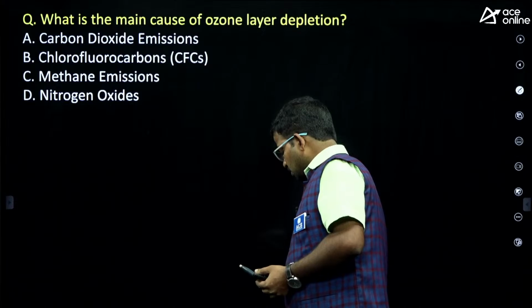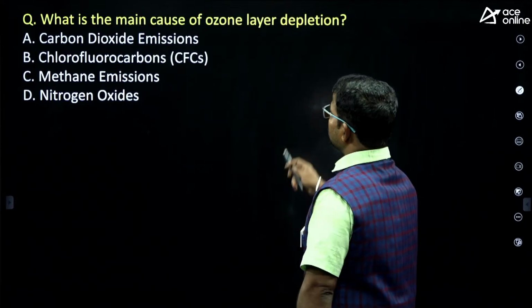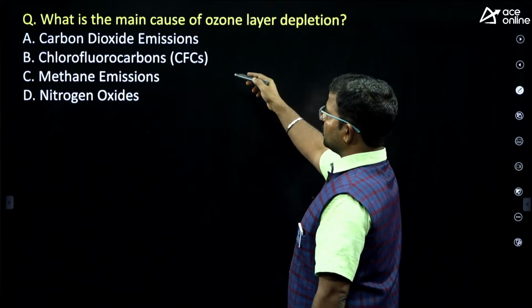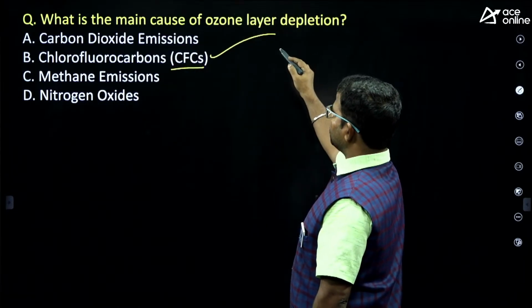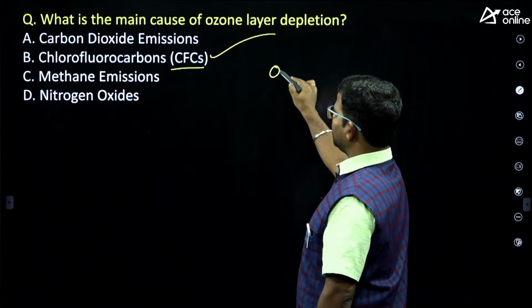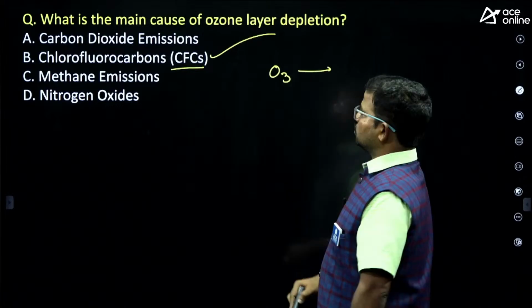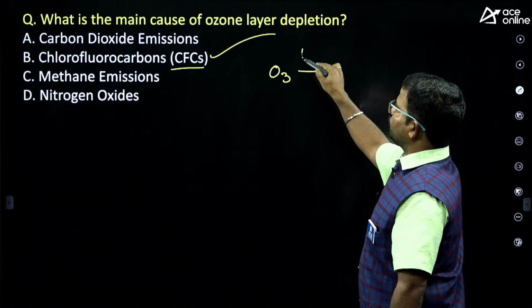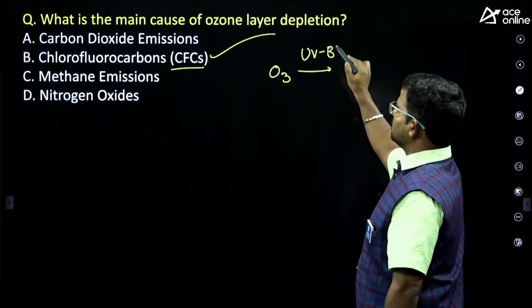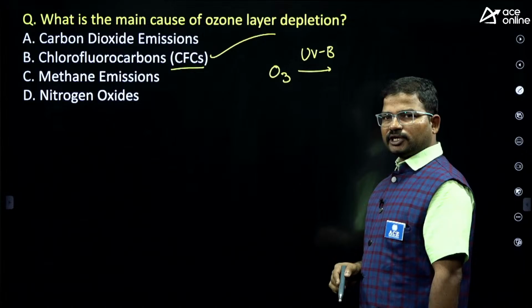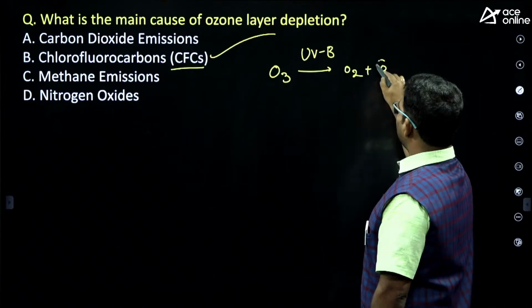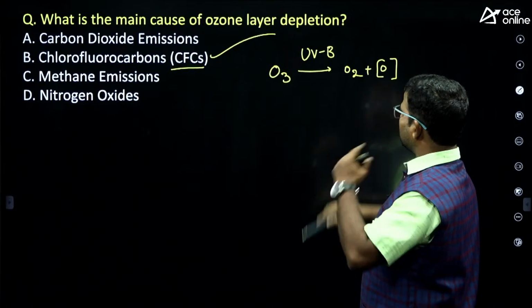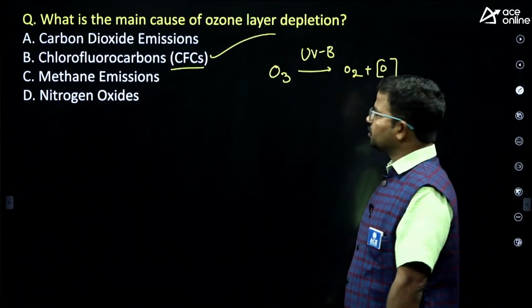Okay, so here ozone depletion means, the answer is option B. Option B is the right answer. This is the explanation for this question. First of all, guys, if you consider ozone, in the presence of UV, the UVB rays, ozone naturally gets depleted by the presence of UVB rays. Depletion means O3 can be converted into O2 plus O. That is considered as ozone depletion.